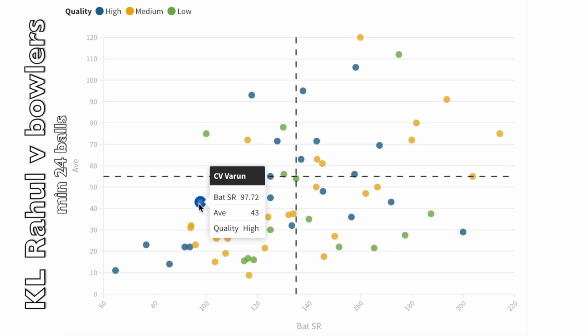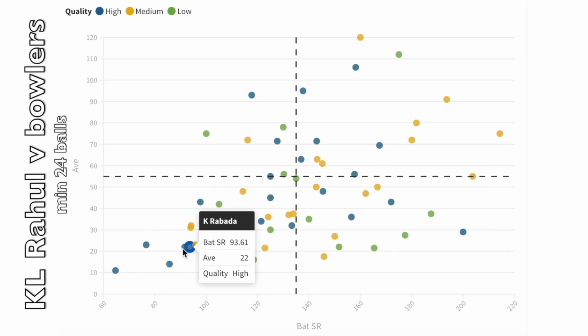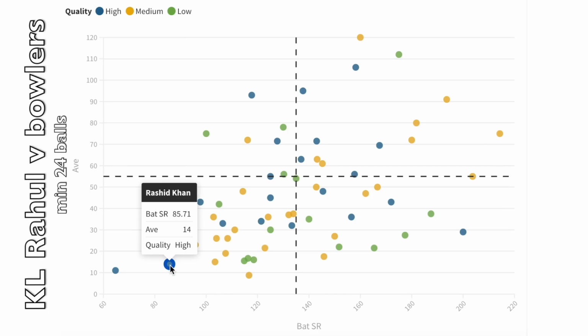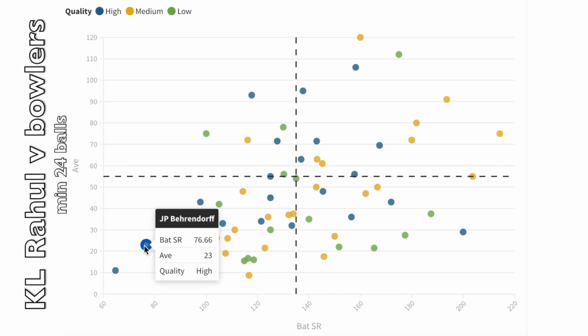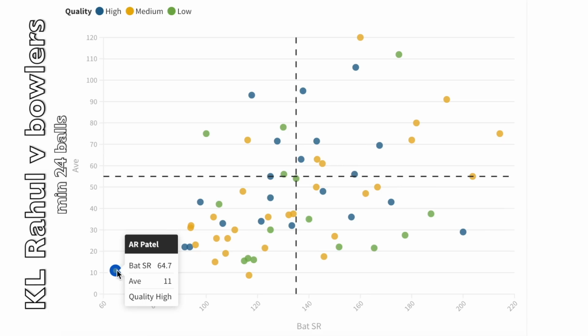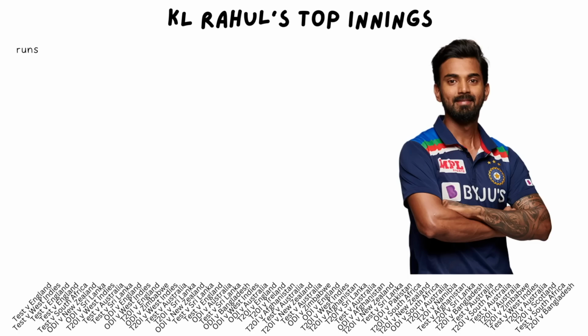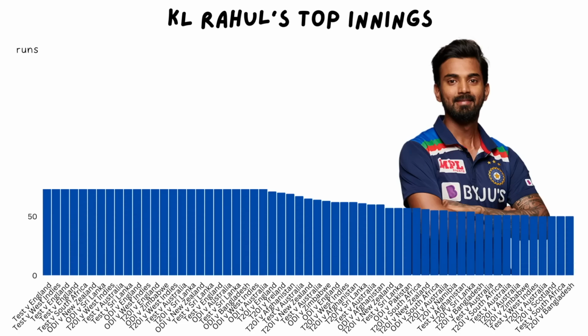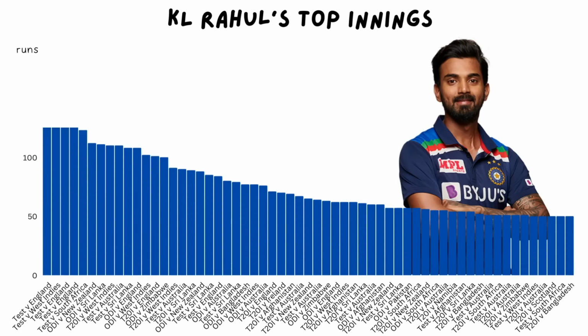But if you have a good record against Hazlewood, Bolt, Nortje, Bhuvi, Bumrah, Bravo, Fizz, Malinga, Narine, and Jofra Archer, how on earth can anyone say that you're not good enough against the best bowlers in the world? What are we even talking about here? And of course, I could have just started with the fact that he has a lot of big scores in international cricket as well, against good and bad teams, home and away. So when people say he doesn't make runs against good bowlers, it's just quite obviously not true.